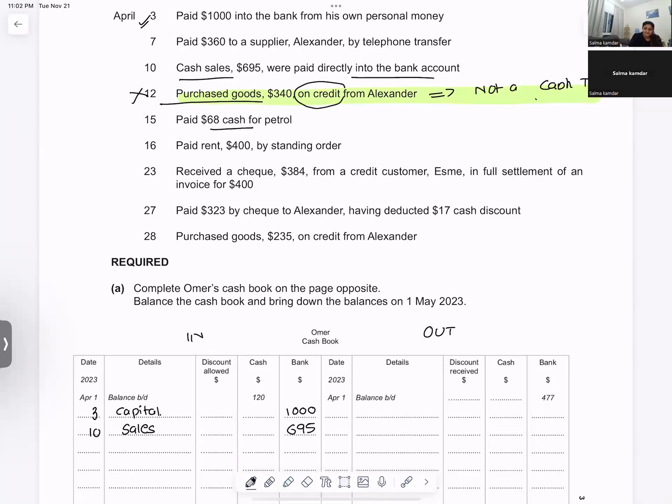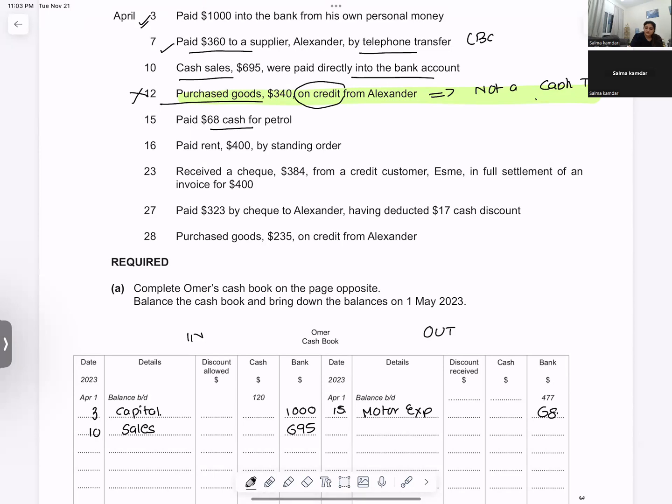Paid 68 for petrol. Money is going out on the 15th for petrol. So I will write on the 15th. I can either write petrol or motor expenses. I will write 68. Paid 360 by telephone transfer.